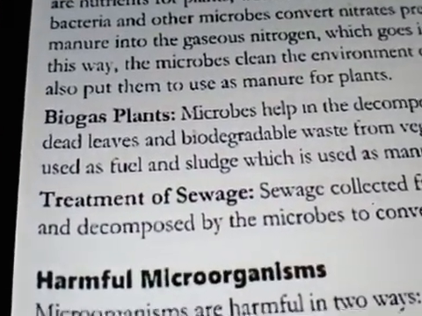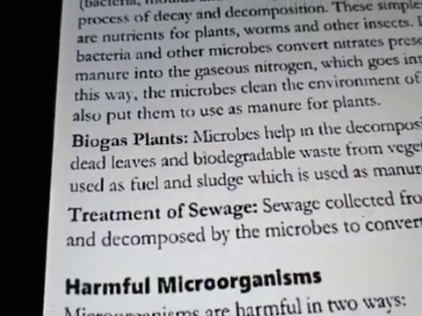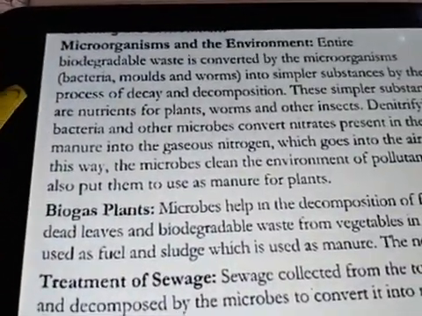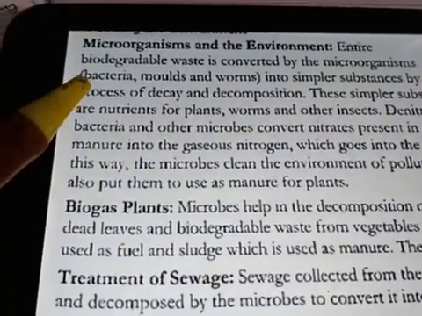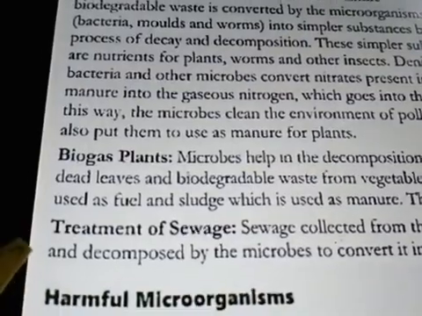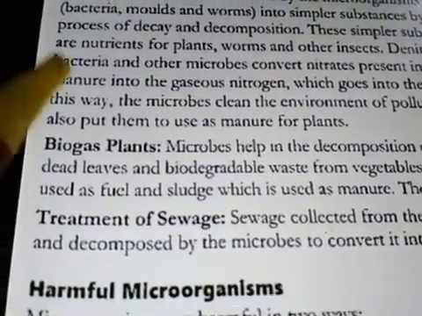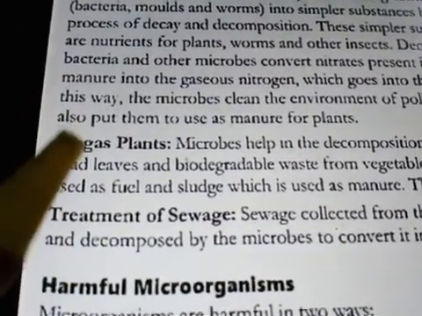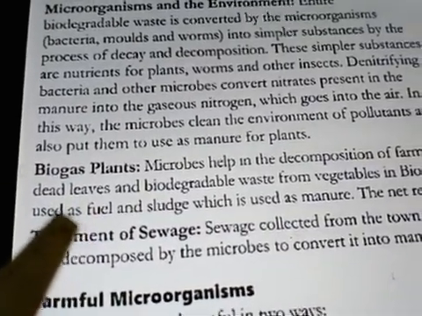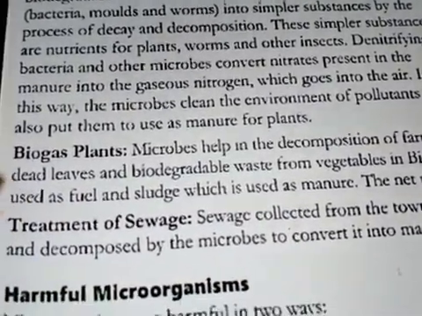So again, this is done by microorganisms. All these processes, microorganisms and the environment, biogas plant, treatment of sewage, are processes in which different types of microbes are involved to clean the environment.